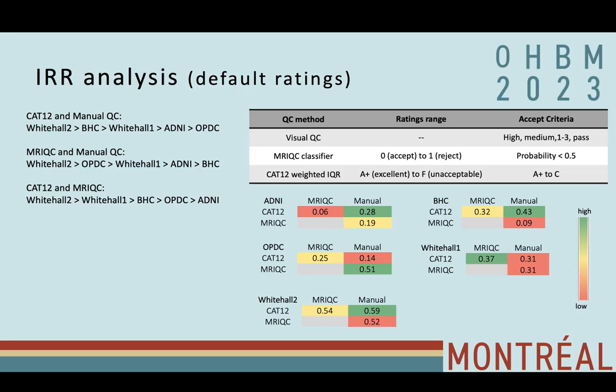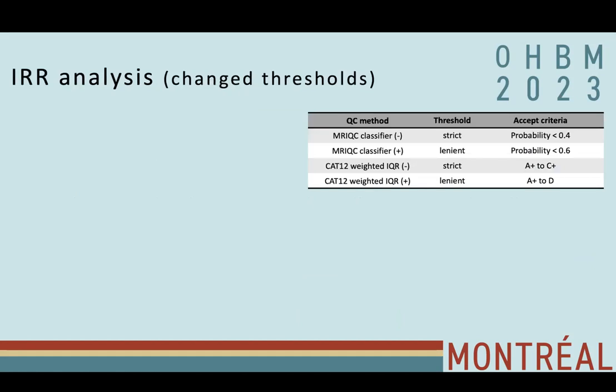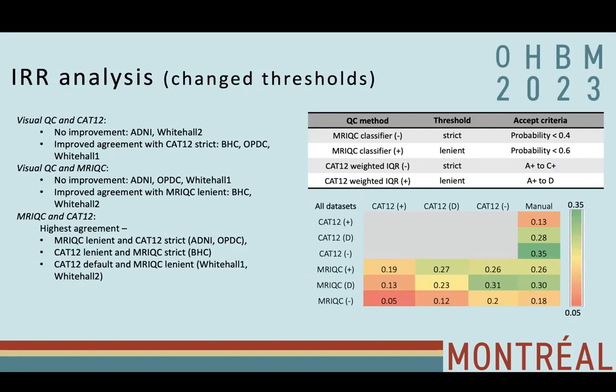to visual QC. Then we change the ratings of the automated tools to strict and lenient thresholds, and then we recalculate the inter-rater reliability values. And what we again observe is there is improvement in these ratings.